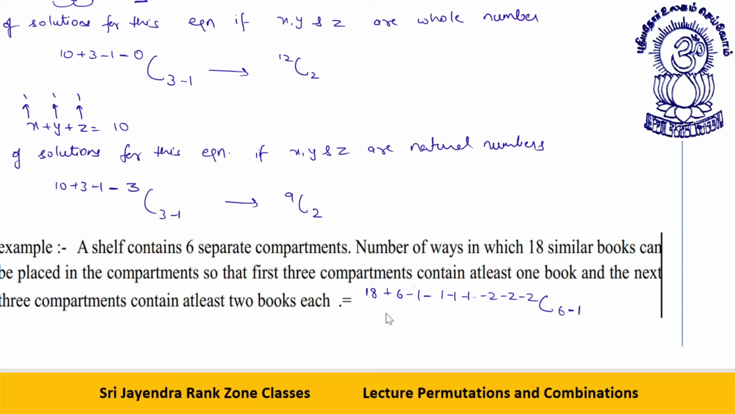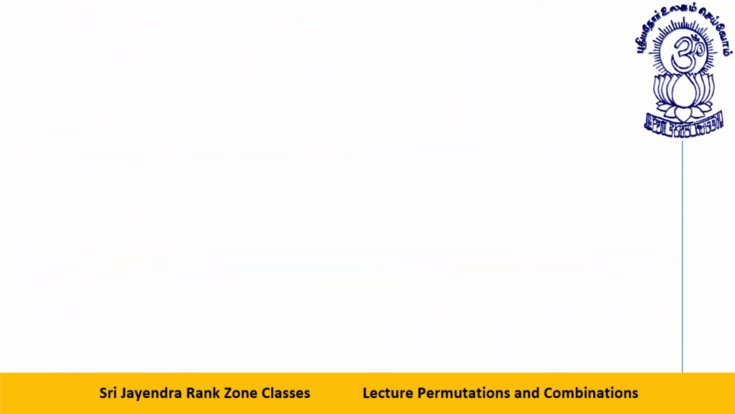Now this will be like 6 minus 4. See, minus 4 and minus 6, minus 10. 18 plus 6 is 24. 24 minus 10 is 14. So this will be 14C5. This will be your answer. Okay, dear students, clear to all? Fine.